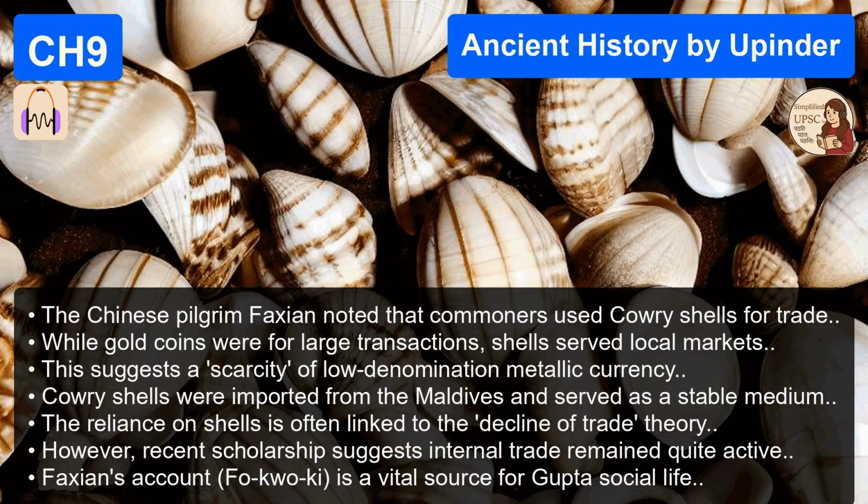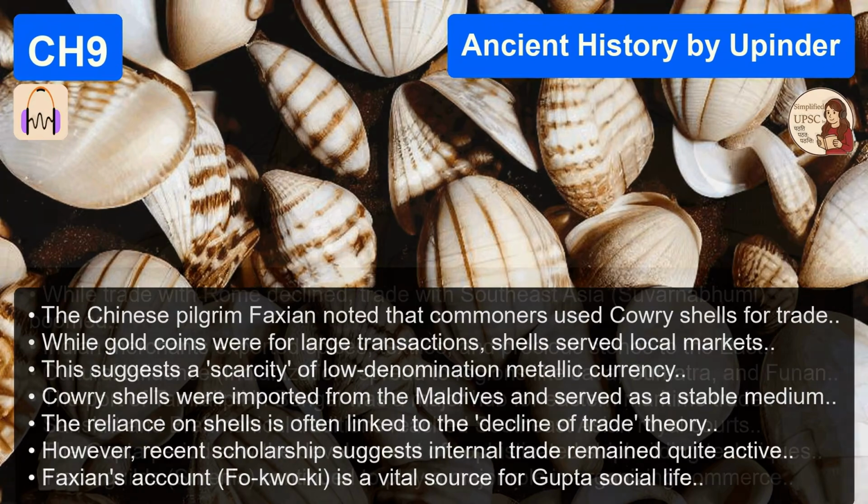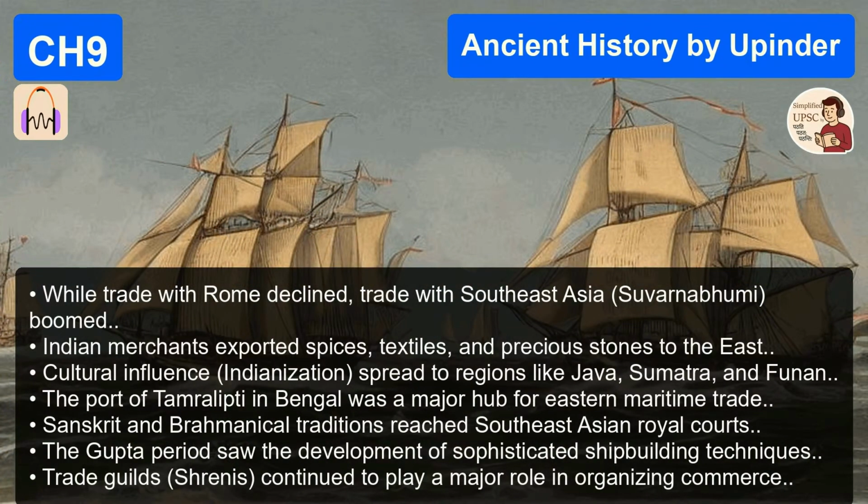And this must have had a huge impact on the economy. It did. And it leads to this strange paradox we see in the sources. On one hand, you have the magnificent gold dinaras of the Guptas. They're beautiful, artistic objects. The ones we mentioned with the king playing the veena or slaying a lion or a tiger? Yes. They scream wealth, power, sophistication. But then we have the account of Faxian, or Fa-hien, the Chinese Buddhist pilgrim who visited India during Chandragupta II's reign. What did he say?